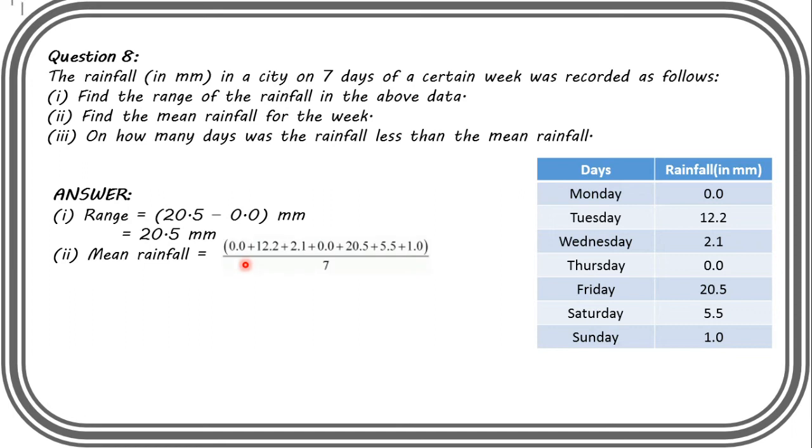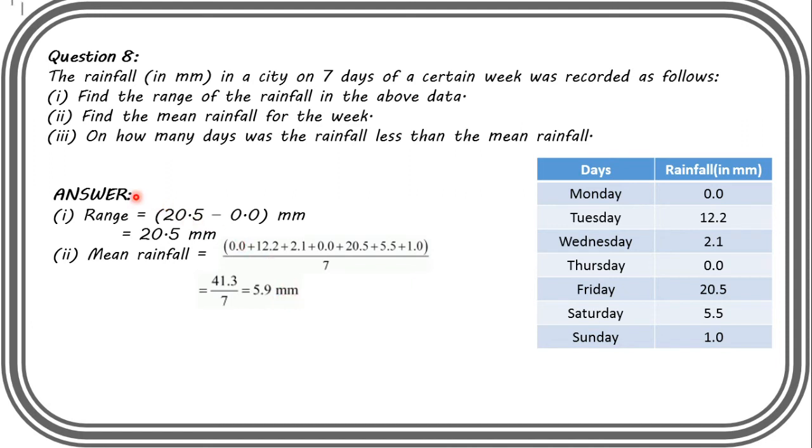So after adding it, it will look like this. We will add like this, and you get here 41.3 divided by 7. Okay, you know how to divide decimal numbers, but I hope you can do this in your rough copy. Check whether you are getting 5.9 millimeter or not.